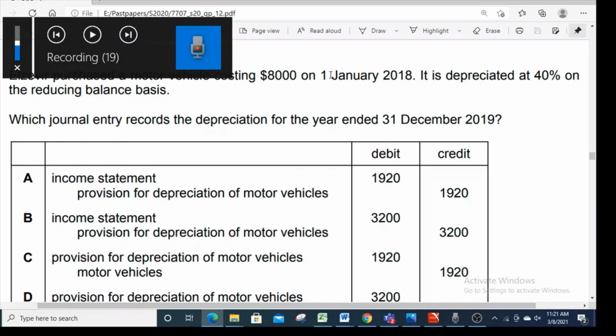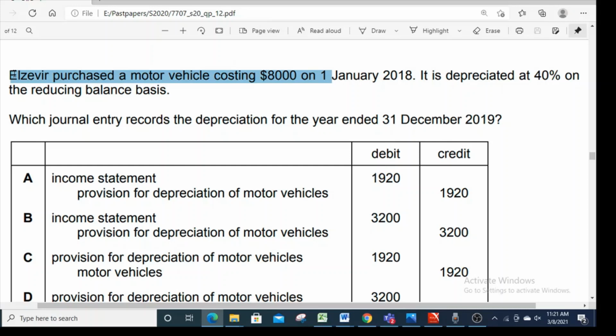Number 17 is: Elizabeth purchased a motor vehicle costing 8,000 on 1st January 2018. It is depreciated at 40% on the reducing balance basis. Which journal entry records the depreciation for the year ended 31st December 2019? Two important elements. First of all, what is the double entry to record annual depreciation? The double entry to record annual depreciation is: income statement is debited and provision for depreciation is credited.